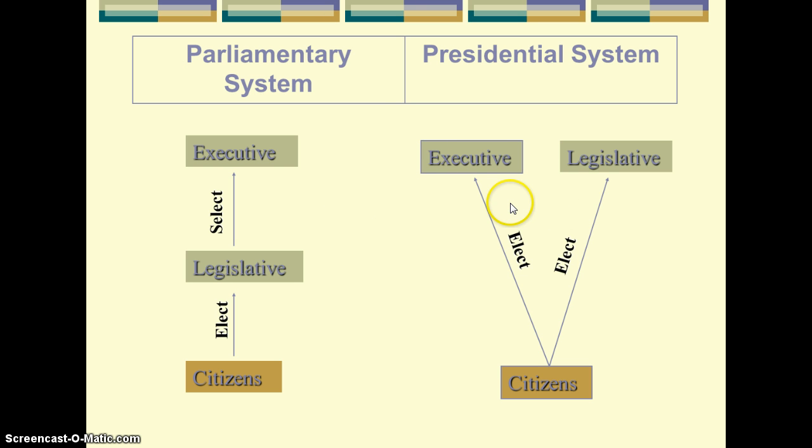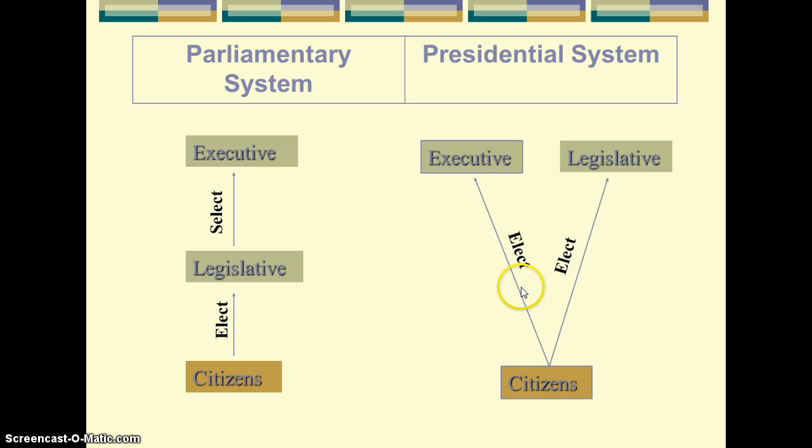In a presidential system, the citizen is voting, but they're voting for two different branches. Again, they're voting for two different branches. The citizens are voting for their lawmakers who make the laws of the country, and that's how the country is run, based on law, but they're also voting on their executive.